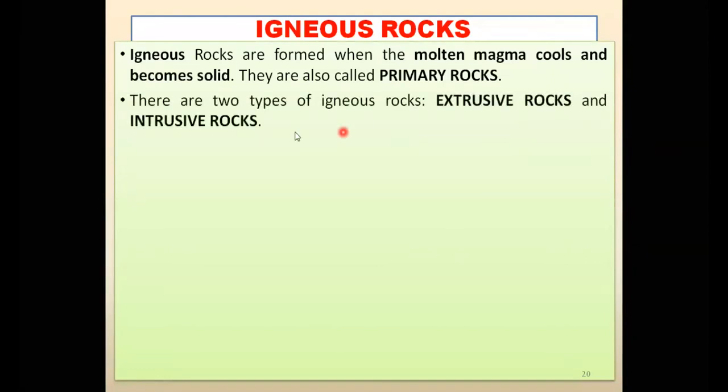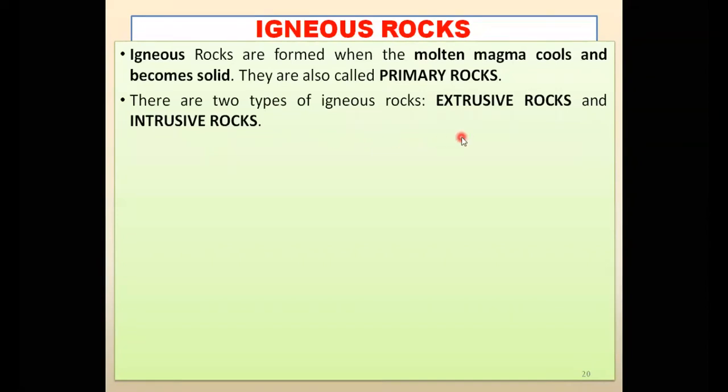Such rocks are known as intrusive rocks, which are formed inside the earth. When the magma can't come out onto the surface of the earth, it remains inside and cools down, and when it cools down, it again becomes rocks. So those types of rocks which cool down inside the earth, because they cannot find a place to come out, are known as intrusive rocks.